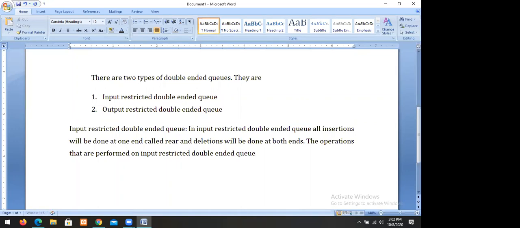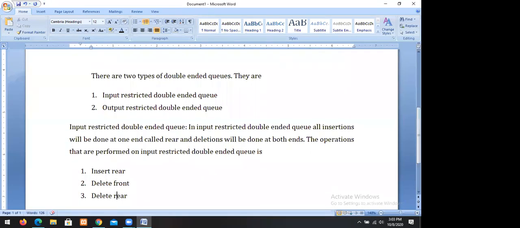We can perform insert rear, since insertions are only at one side. Then delete front and delete rear. These are the operations performed on an input restricted double-ended queue.